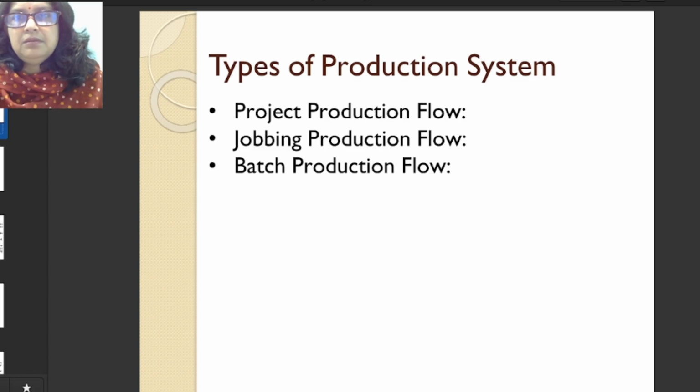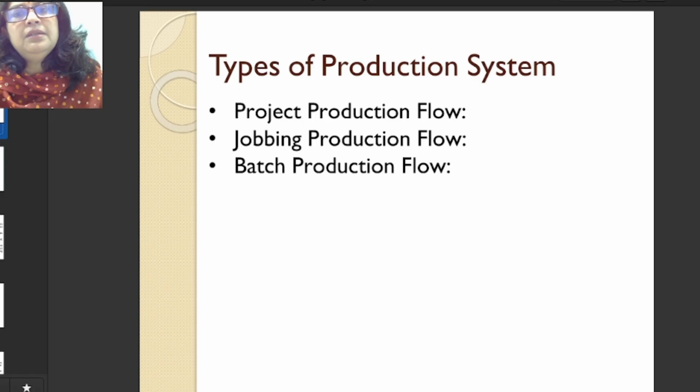Project production flow is nothing but if the company is getting a big project, like one bridge we are going to make, or the road we are going to make, or any building we are going to make, that is a project for the company and it is a very specific one. For that project, they go for arranging the whole production system. So when the project comes, we start the process, and when the project ends, we stop the process. So it is a project production flow. It is based on a big project.